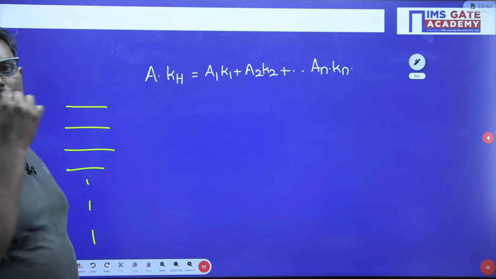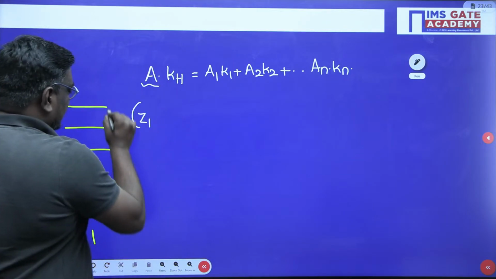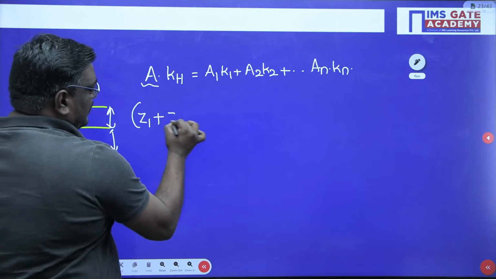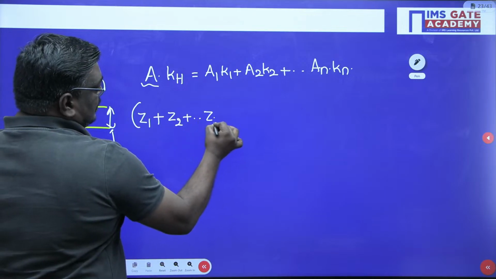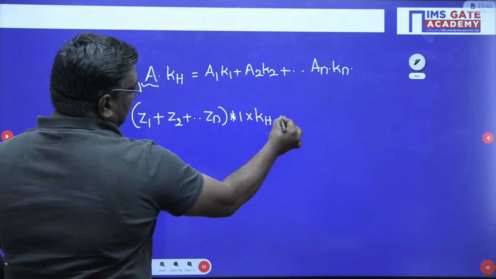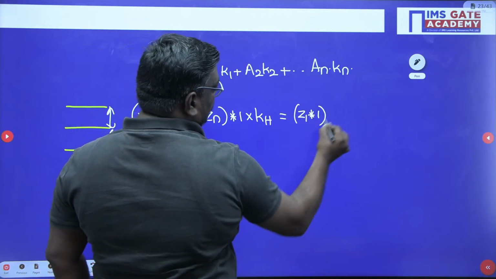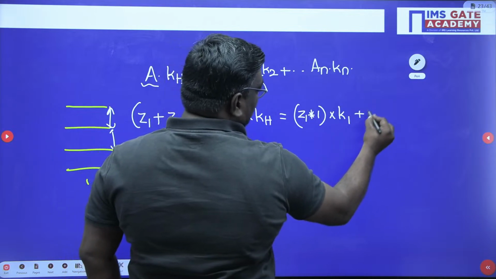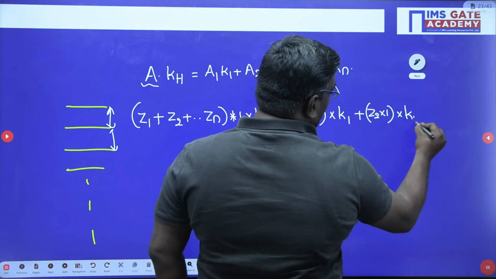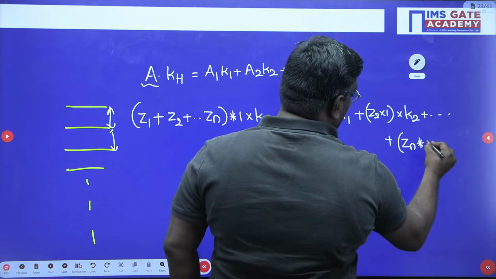Now perpendicular to the board, I will take 1. So area means area of a rectangle kind of thing. So here depth is Z1, Z2, so on up to Zn. So I can write it as Z1 plus Z2 plus so on Zn into 1 meter I will take, because area into KH is equal to Z1 into 1 into K1 plus Z2 into 1 into K2 plus so on, Zn into 1 into Kn.